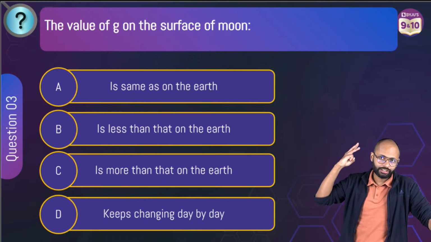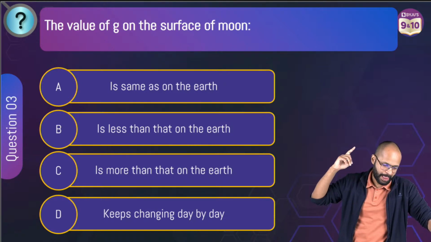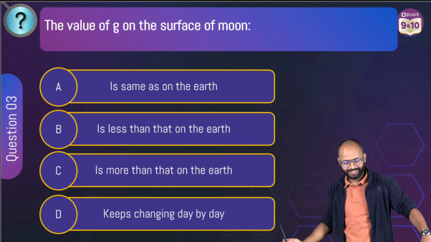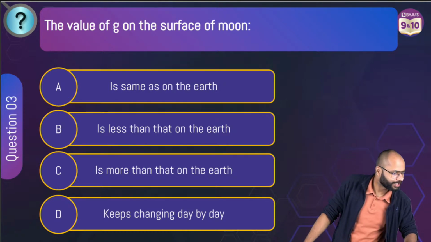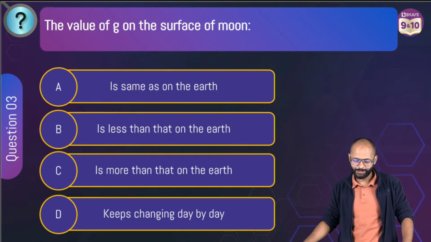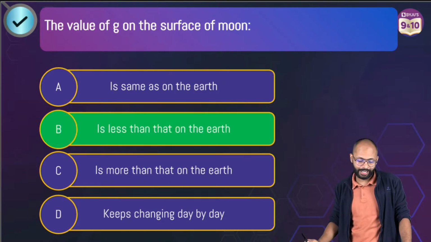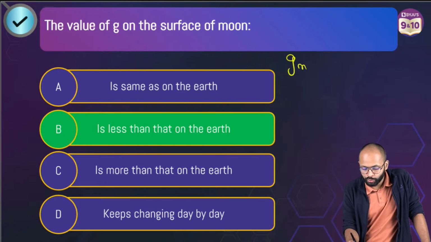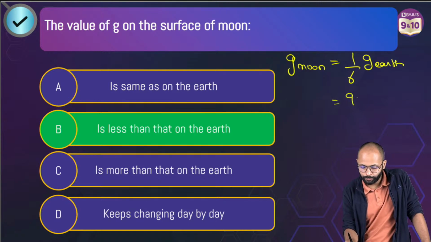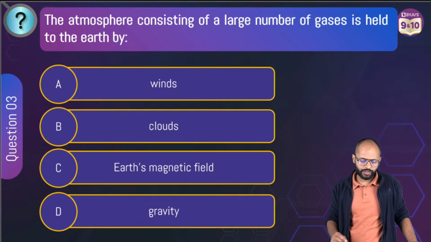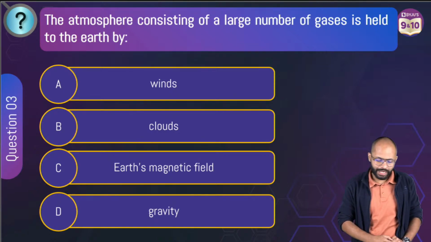Okay, I'm ending the poll. 3, 2, 1. Now, you're right. You're right. Lucy. What do we have? Option B is 90%. Oh, yes. The value of G on the moon is less than that of the earth. In reality, G of the moon is equal to 1 by 6 of G on the earth. यानी कि 9.8 upon 6 होता है. Correct?